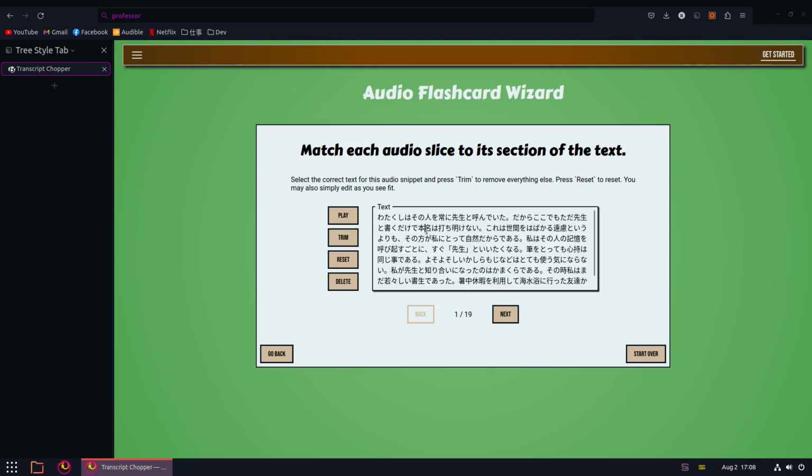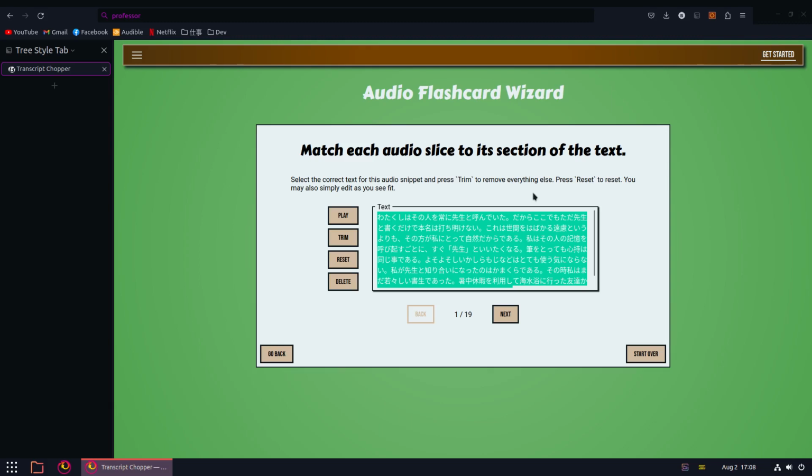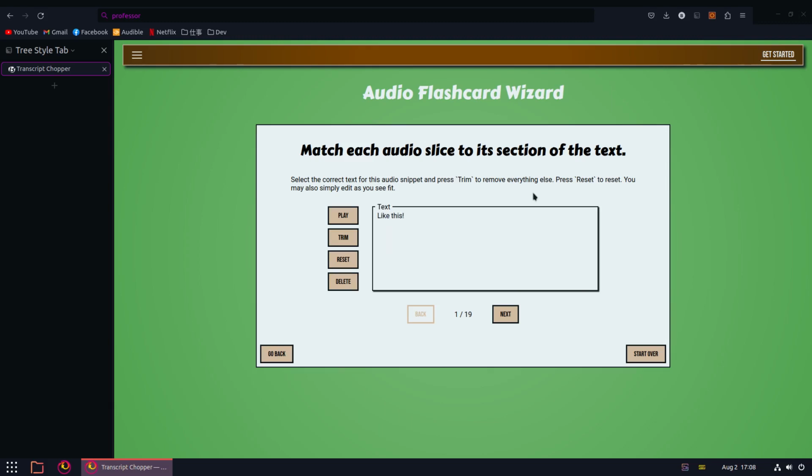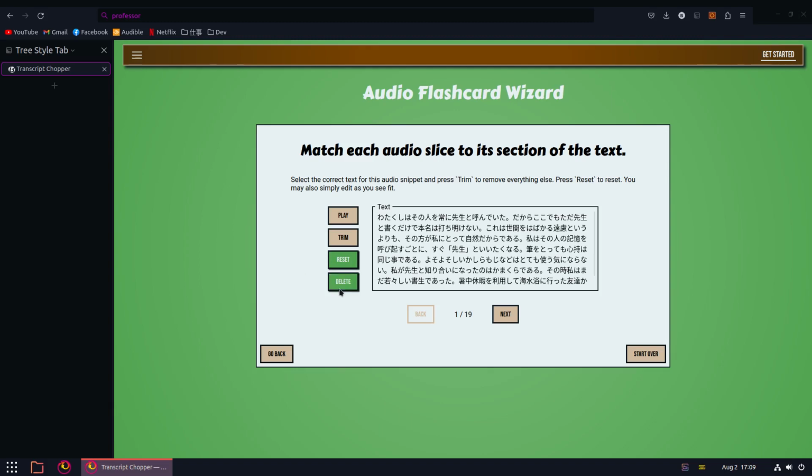You can also simply type in whatever you want into the box. Reset does just what you'd think, and delete will remove this section from the process,